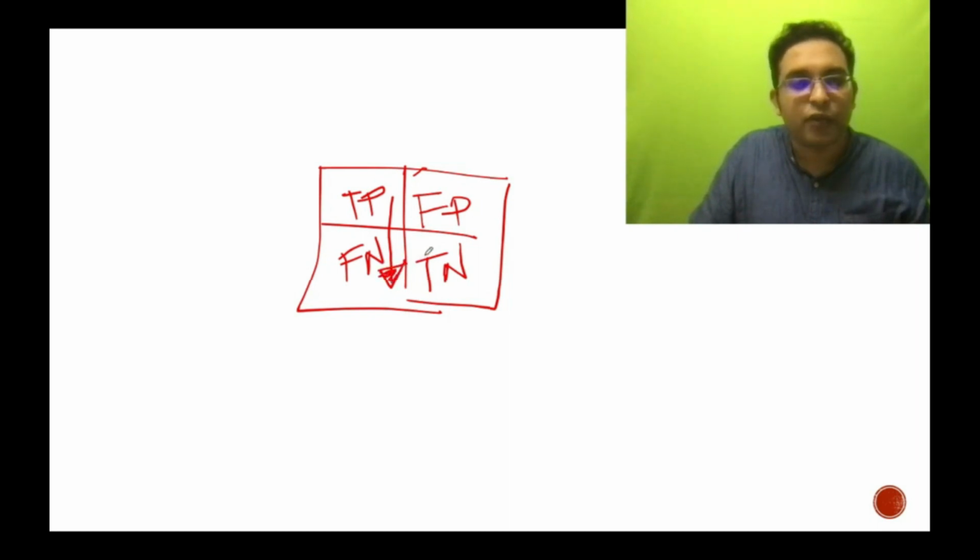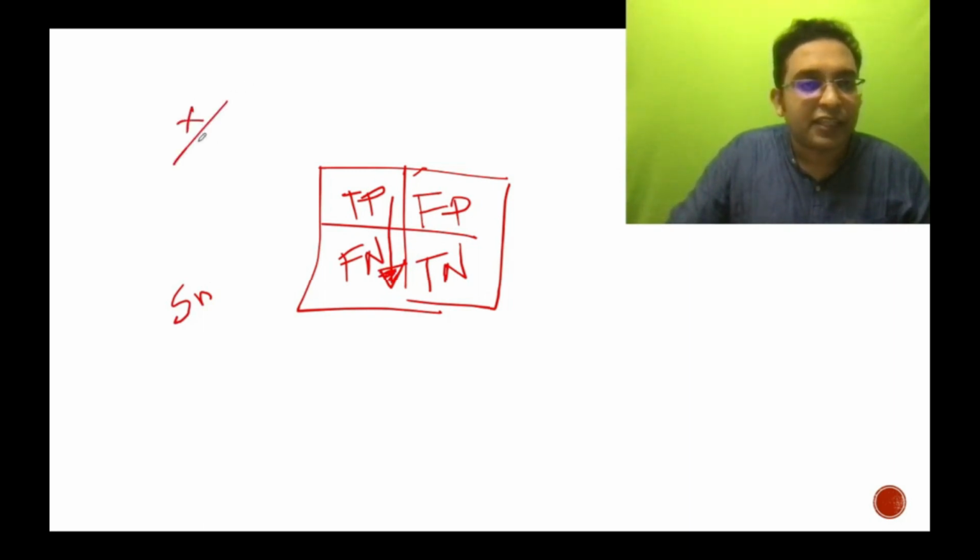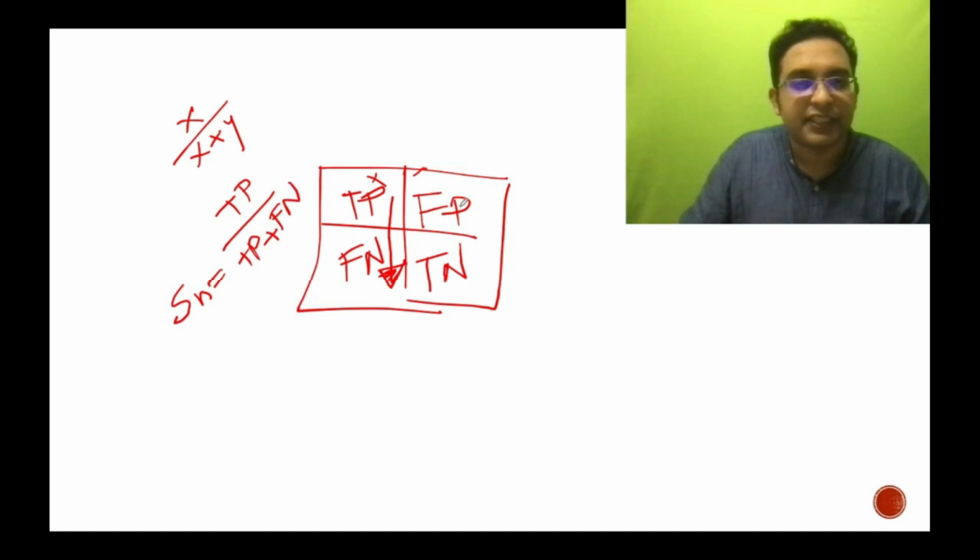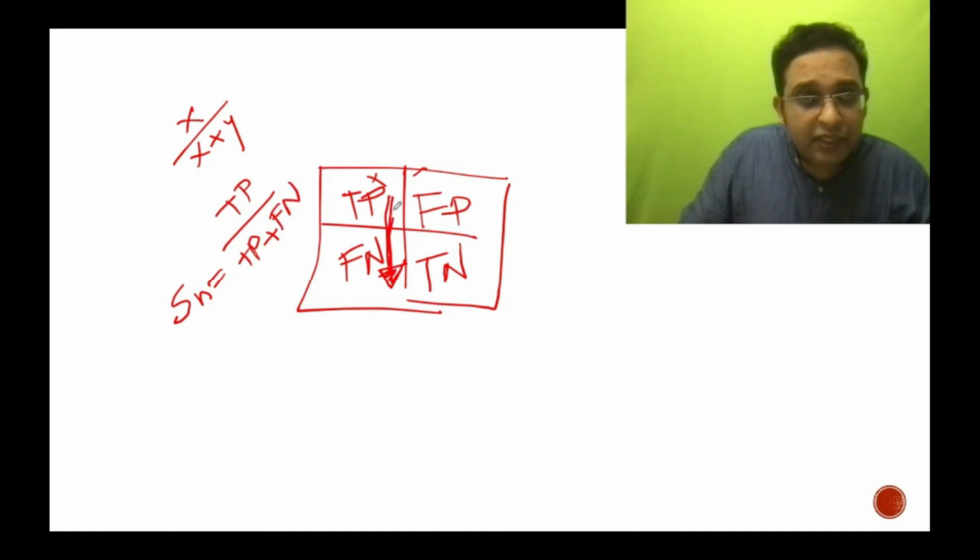So sensitivity is x by x plus y: true positive by true positive plus false negative. This is sensitivity. Even in life, if you are sensitive, you are going to come down, so the arrow is pointing down.